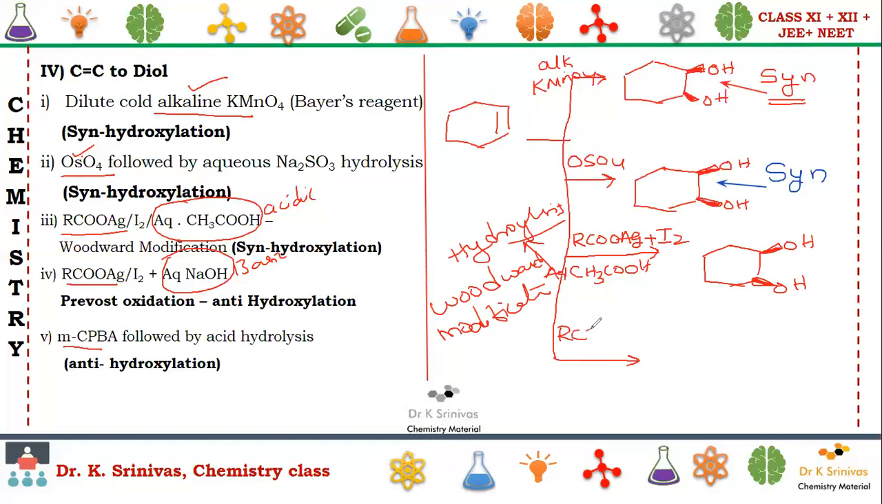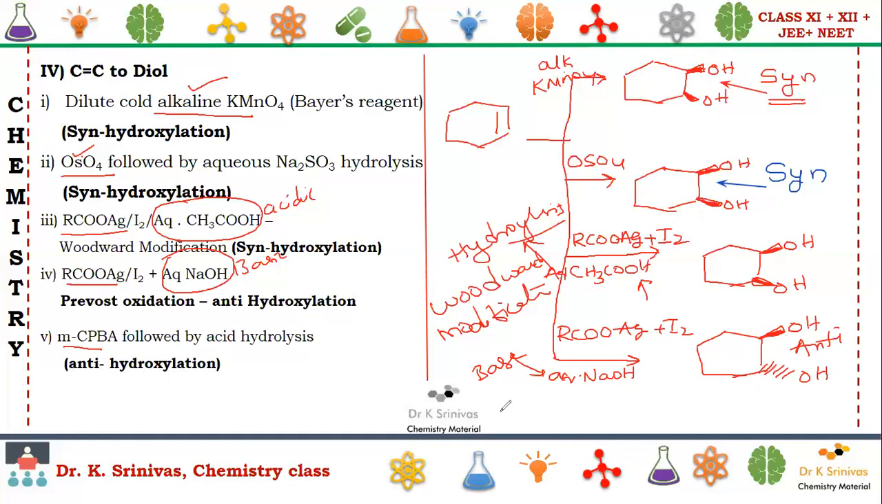Next, a small modification in the above reagent. That is RCOOAg plus iodine in the presence of aqueous NaOH, base hydrolysis. In the above case, we have done acid hydrolysis. Now we are doing base hydrolysis. So here we are going to see the formation of diols in the opposite manner, that is nothing but anti. One is above the plane and another one is below the plane.